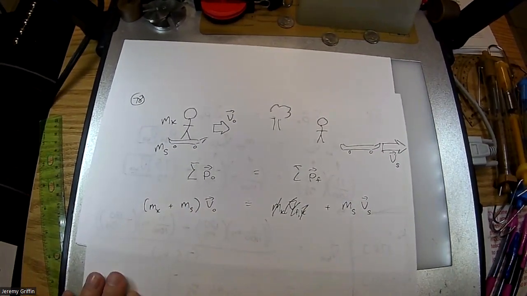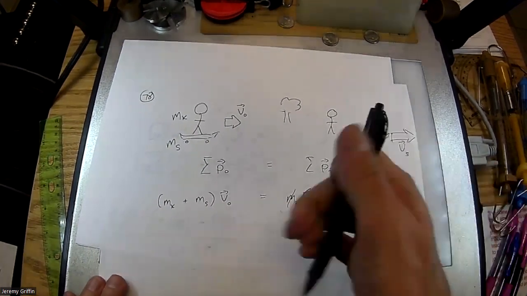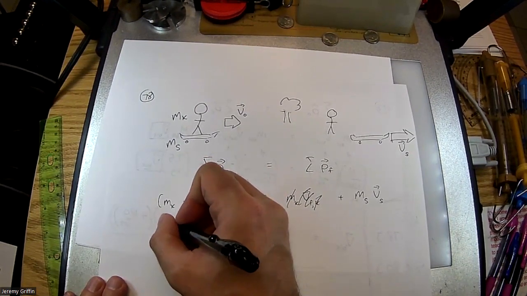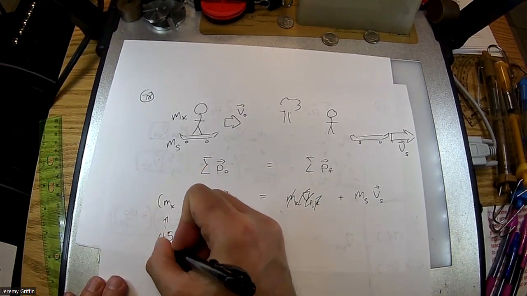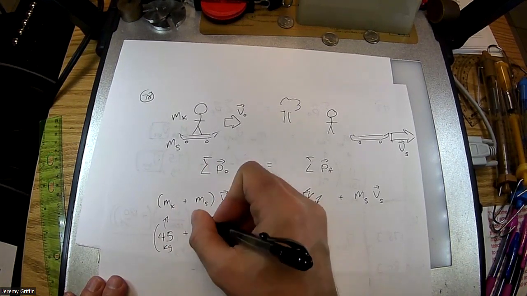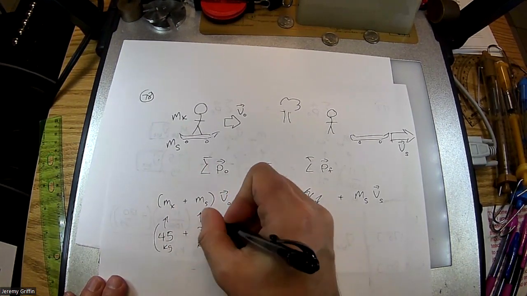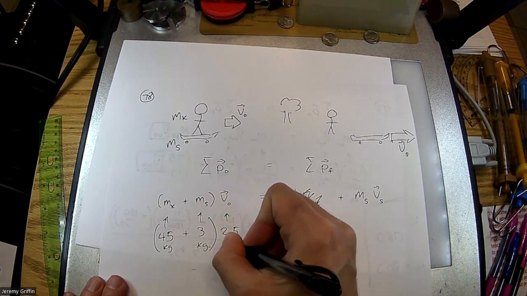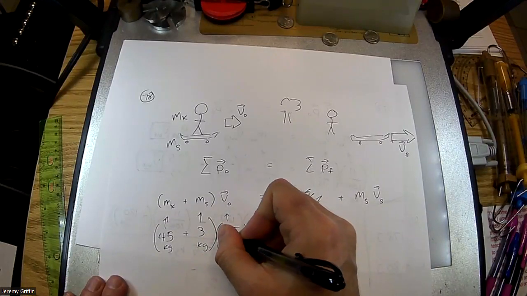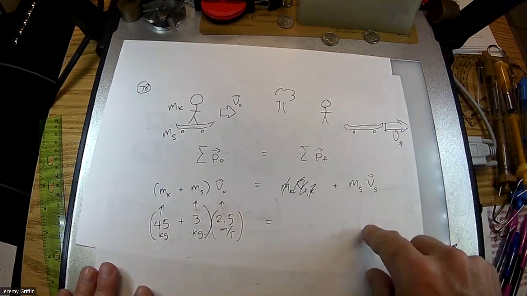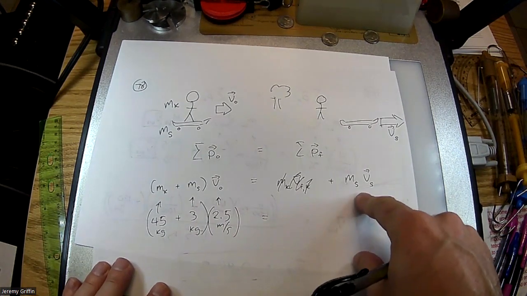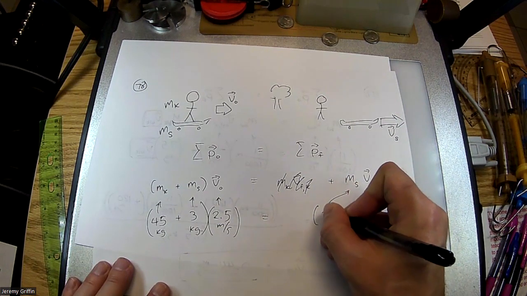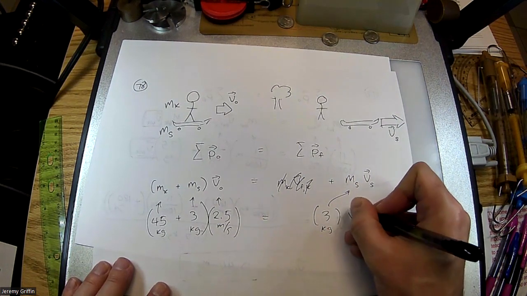I'm gonna plug in some values. I'll put some numbers that are a little bit different from the book's, change things up a little bit. They gave Kofi as so many kilograms. I'm gonna change the mass of Kofi. Let's make it this many kilograms, about that. And I'll give him a this many kilogram skateboard. And I'll say he was going at, how about this fast, meters per second. Okay. And then all of that momentum is all going to go into the skateboard post jump. So copy paste the mass of the skateboard, and then velocity of the skateboard.